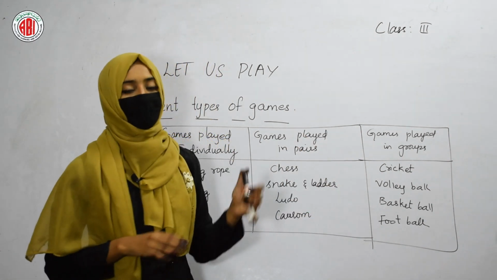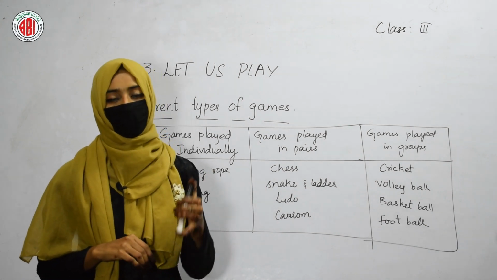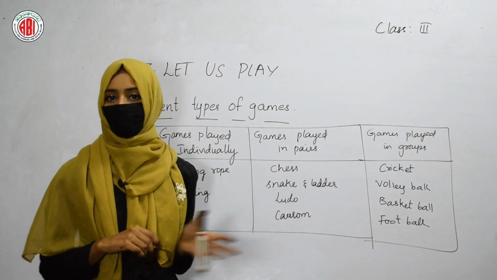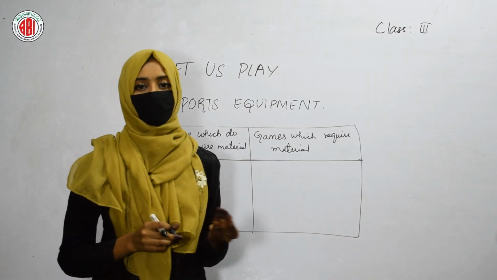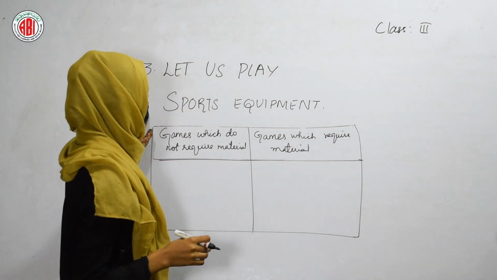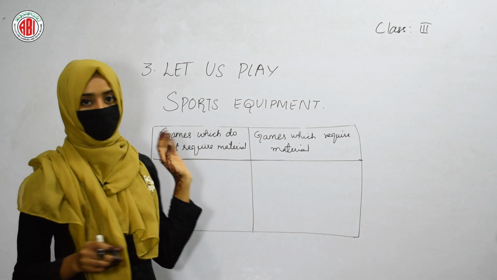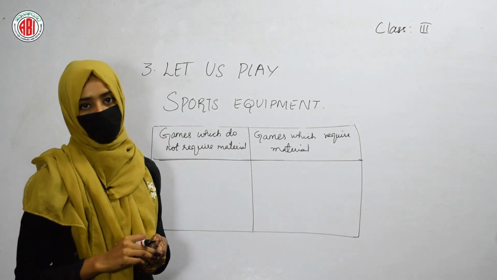So in this way there are so many games that can be played individually, in pairs and also in groups. I hope it's clear to you. Now let us discuss sports equipment. The materials that are required to play the different games, we call those materials sports equipment. Let us see what are the different games which do not require any sports equipment or any material.